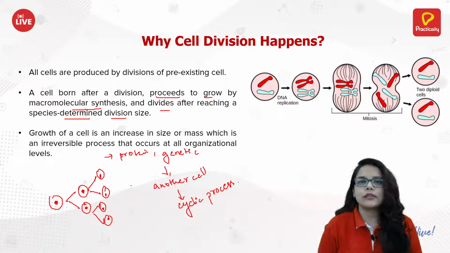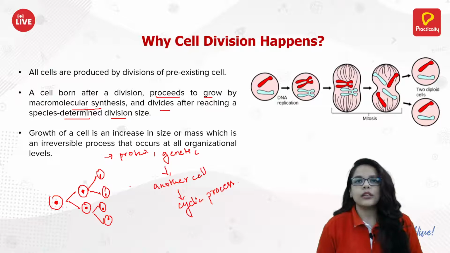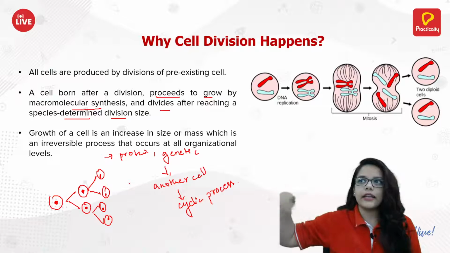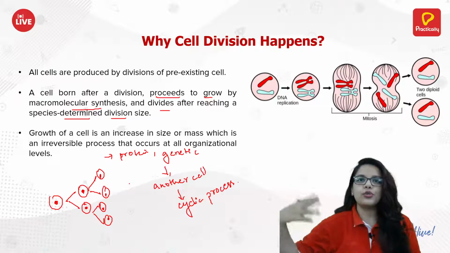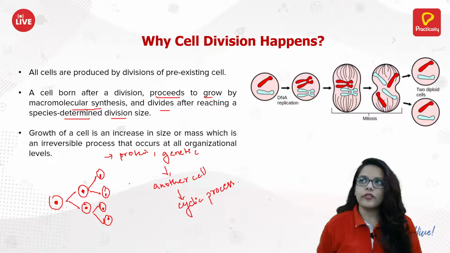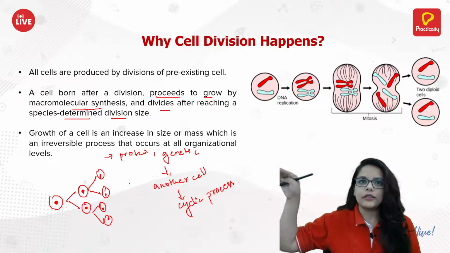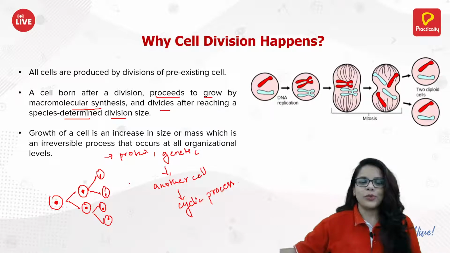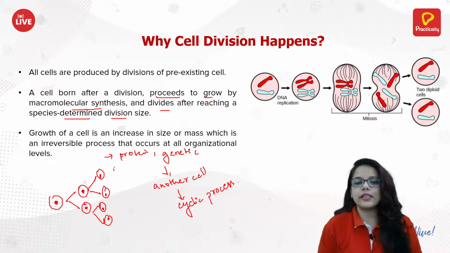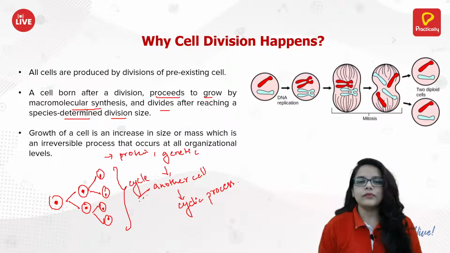When we were small, we had a lesser number of cells, and we grew. Every year we used to measure our height, and we saw that we were growing. As our age grew, first we grew height-wise, then we started growing width-wise. In any scenario, we keep growing because our cells keep dividing. So this is a cycle. That is why cell division happens.